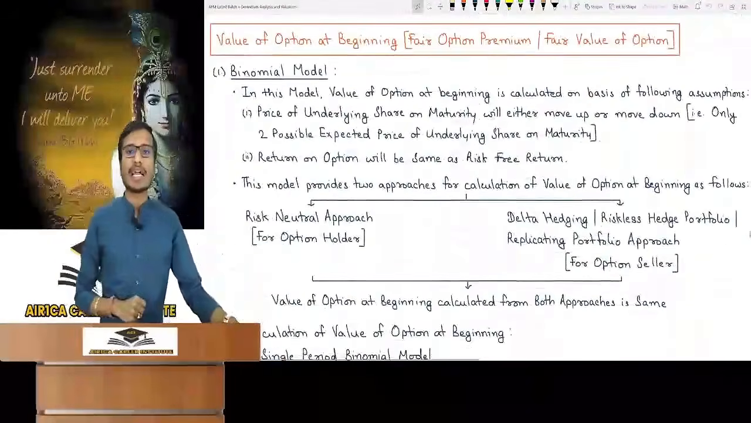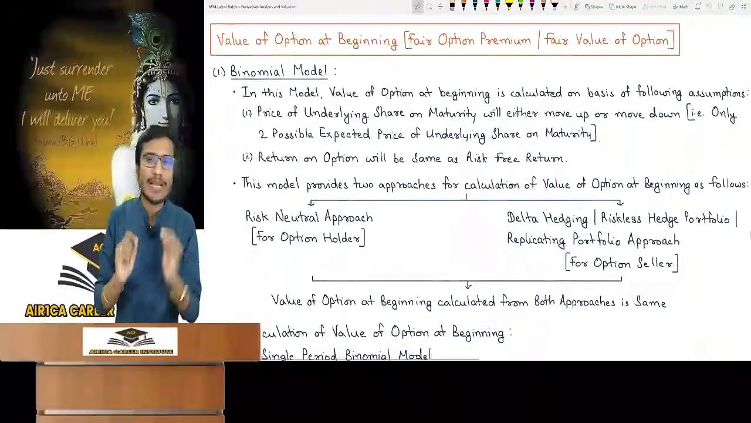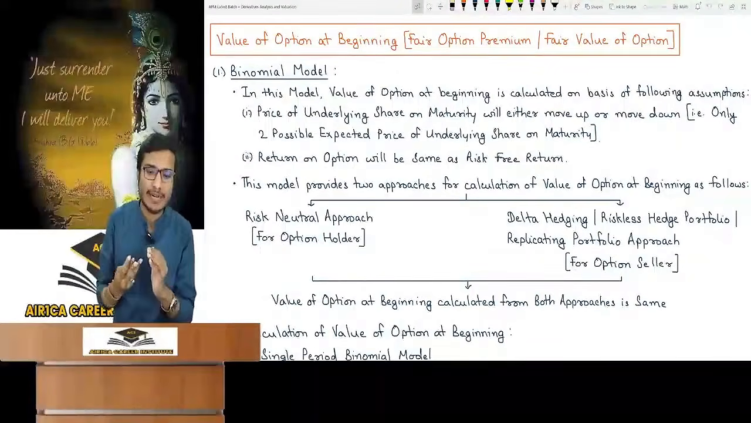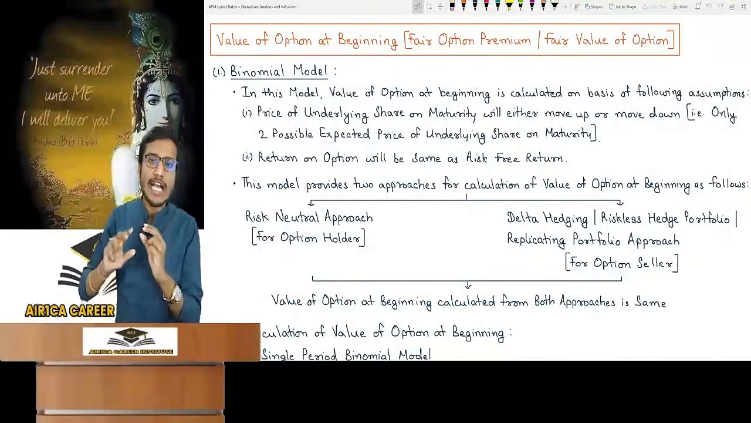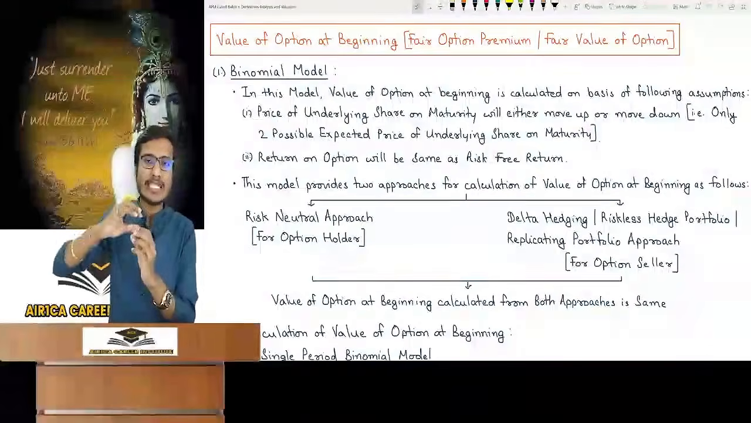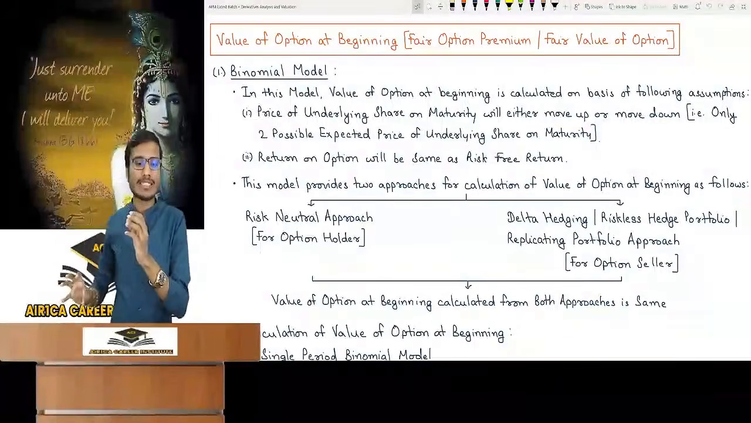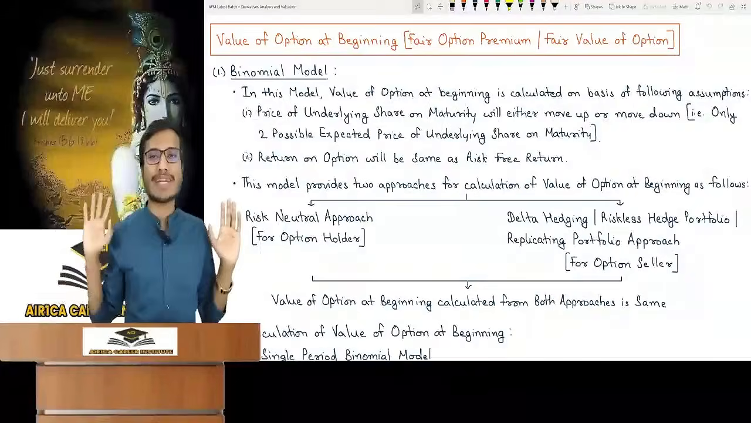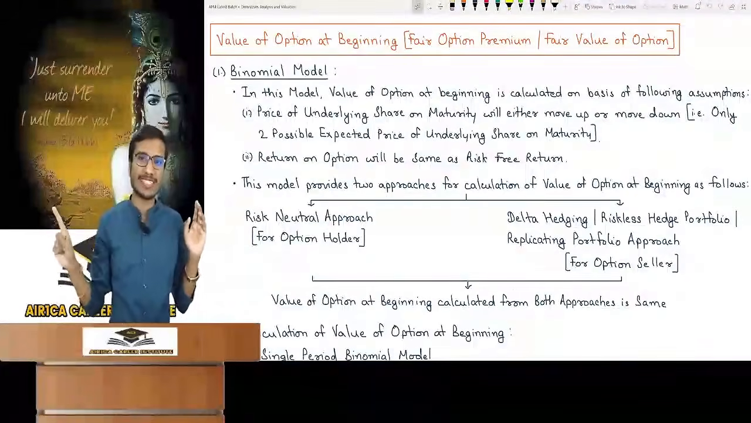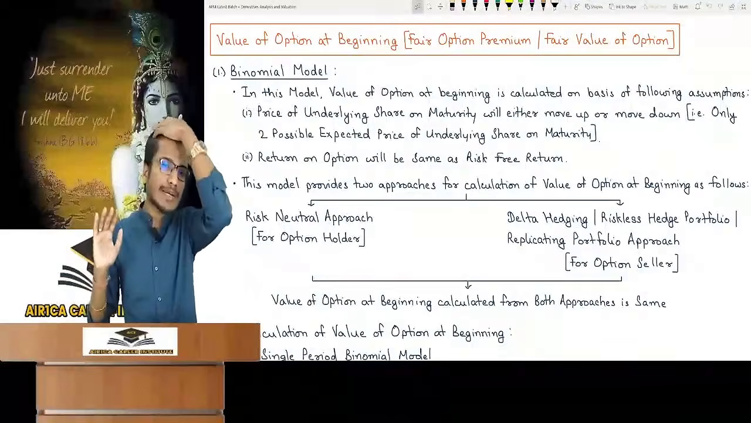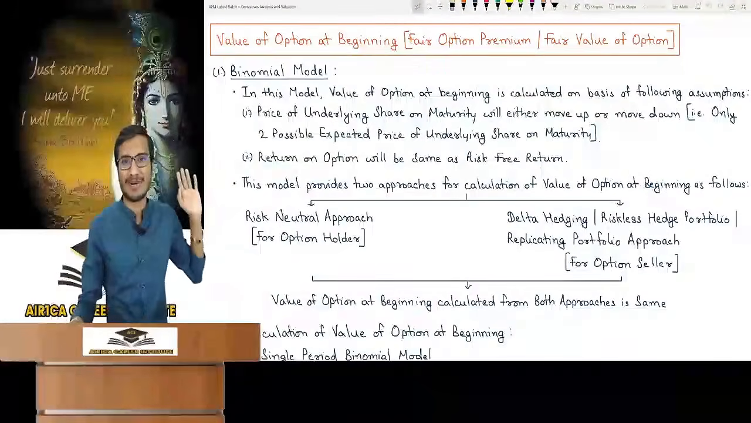But what does binomial model do? Binomial model says that on maturity, the expected price of your underlying share can only be 2. Either the price can move up from today's price. It can either move up or move down. Means there can be only 2 possible expected prices on maturity. If you take more than 2 possible expected prices, then you will not be able to apply binomial model.